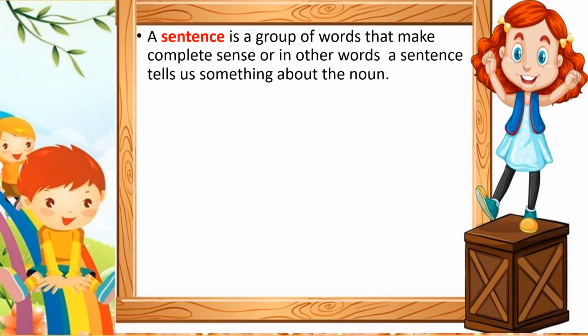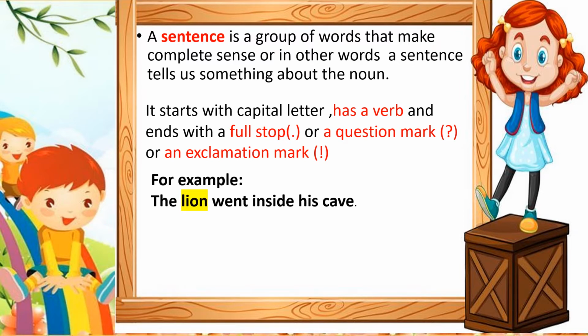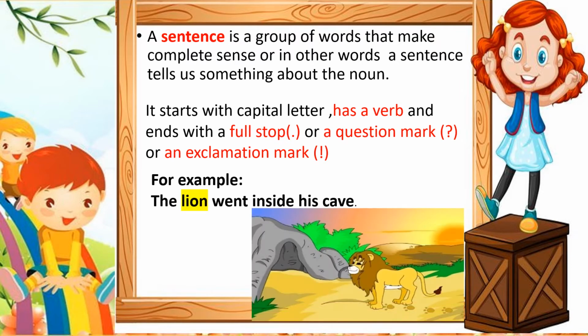Or in other words, a sentence tells us something about the noun. It starts with a capital letter, has a verb, and ends with a full stop or a question mark or an exclamation mark. For example, the lion went inside his cave.